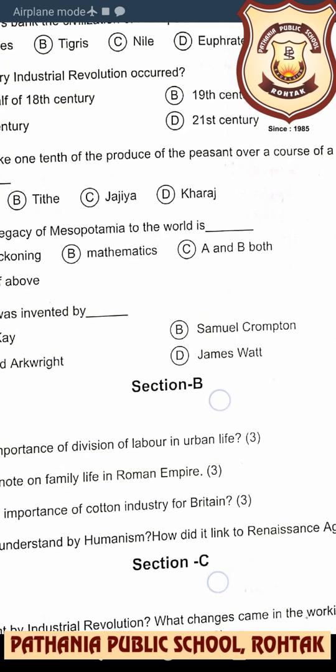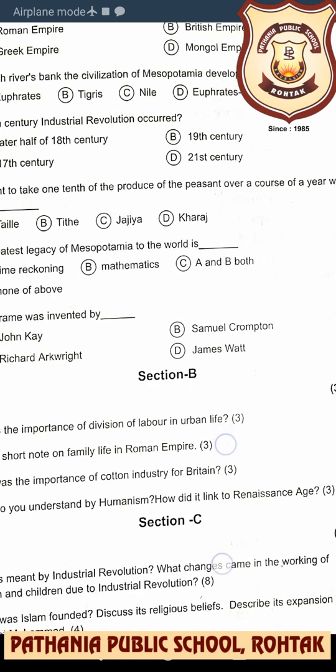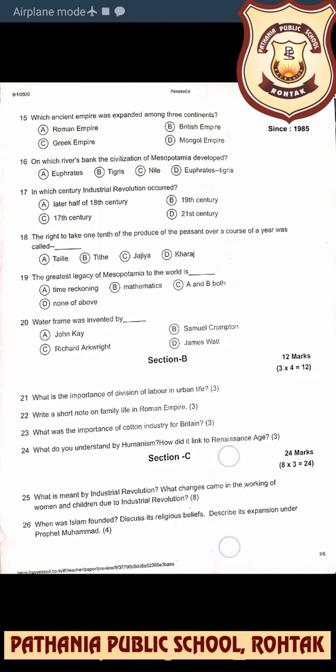So be very careful. And you know that in an 8 mark question, sometimes the question is divided into different parts. Like you can see question number 26: when was Islam founded, discuss its religious beliefs, describe its expansion under Prophet Muhammad, right? Beta, this question consists of 3 parts, so your answer should also be in 3 parts.